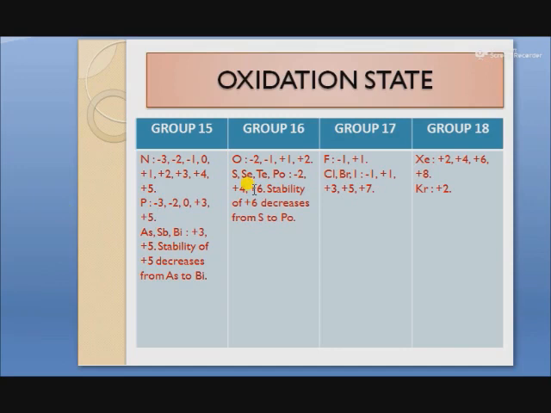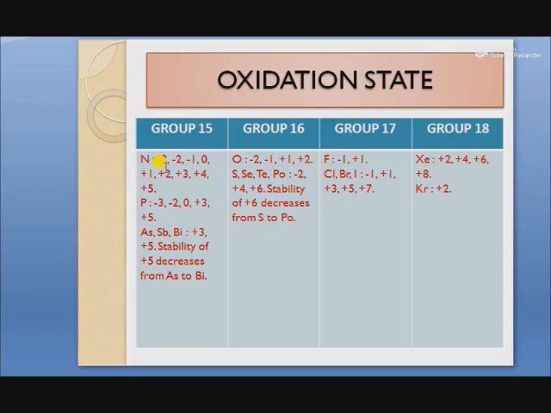Next is the oxidation state. Group 15, in which nitrogen shows oxidation state from -3 to +5. It shows both types of oxidation states, positive as well as negative.